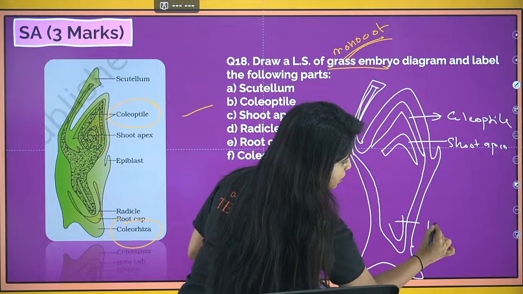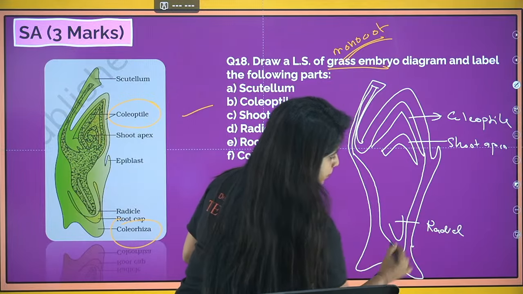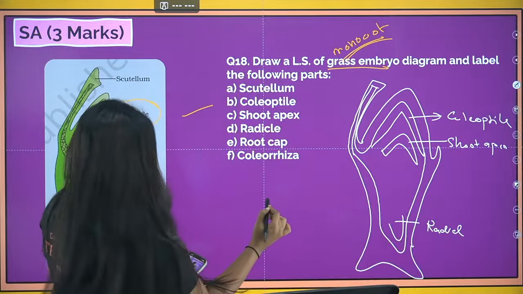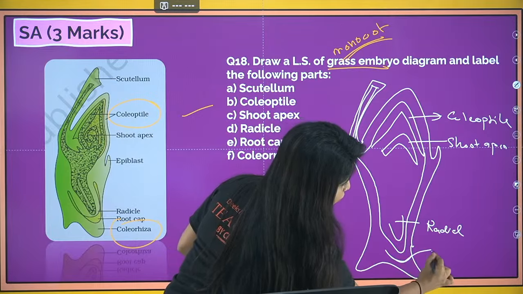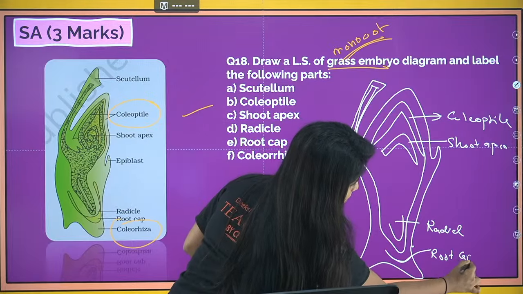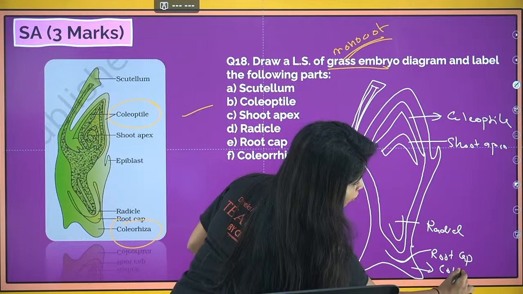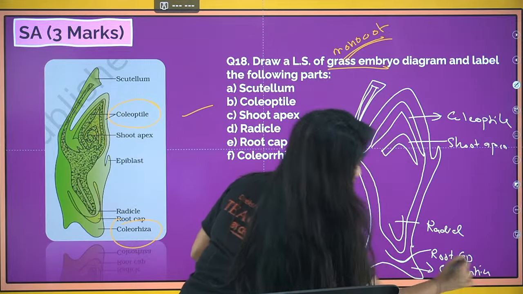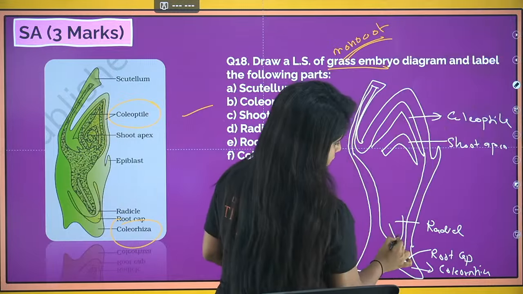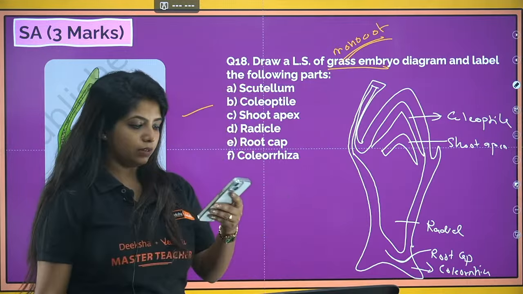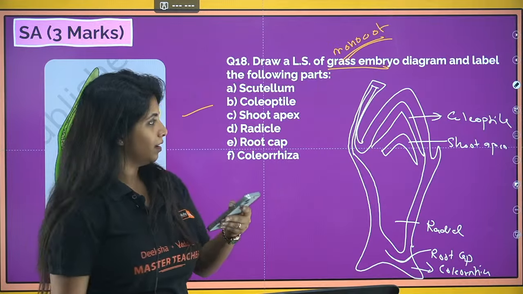Okay, this is your radicle, and over here my dear children you would be having your root cap, and this would be your coleorhiza. So you need not make this. Okay, cool. This is how you can draw this.